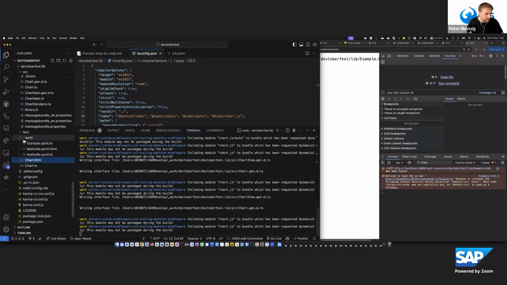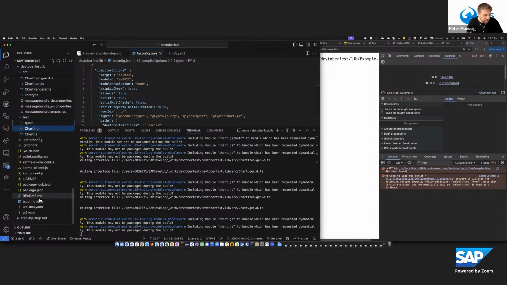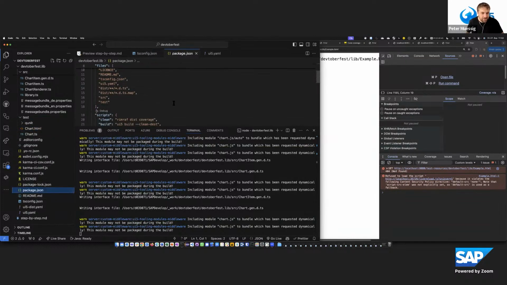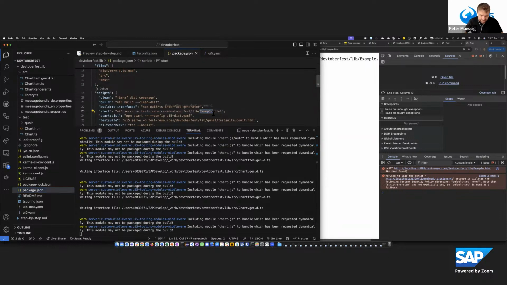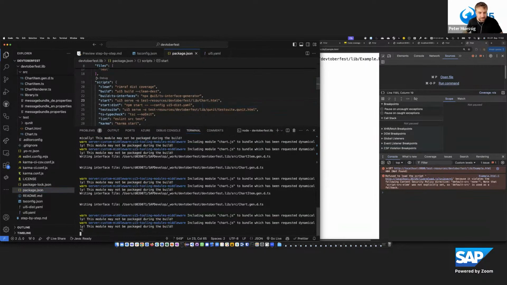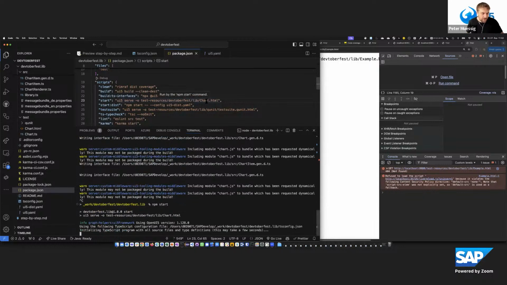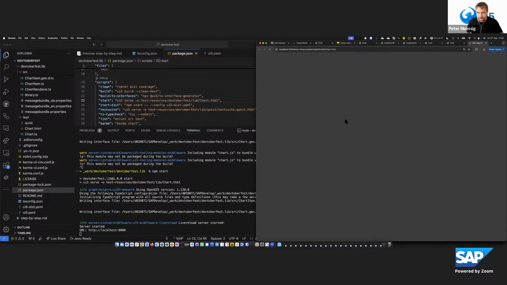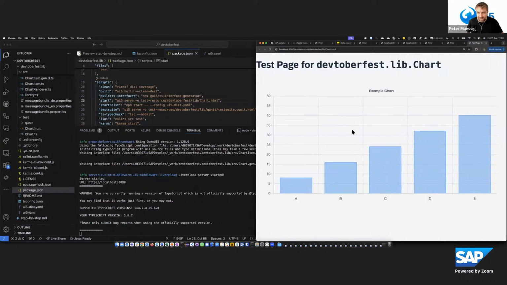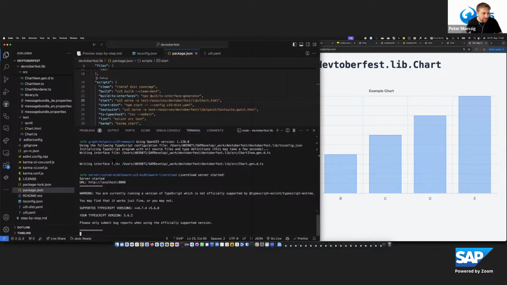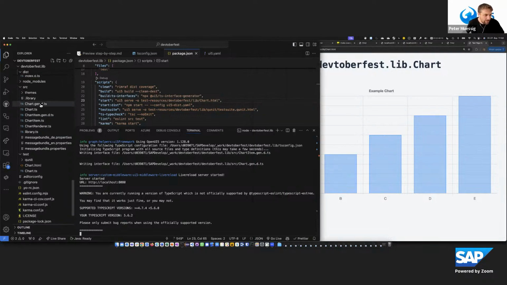and would implement that. So now to start it, I also want to make sure that in future it doesn't load the example HTML. So in the package JSON, we adapt that to chart HTML. So npm start, it should now come up and open the test page for our chart. If I have done everything right, this happens. So, okay, this is now the chart, very quickly implemented, but let's look into the details a little bit.